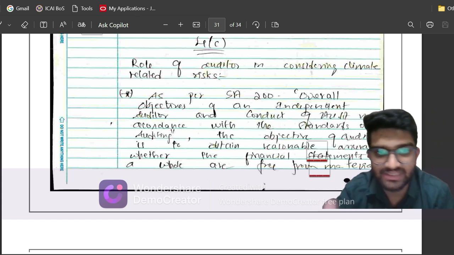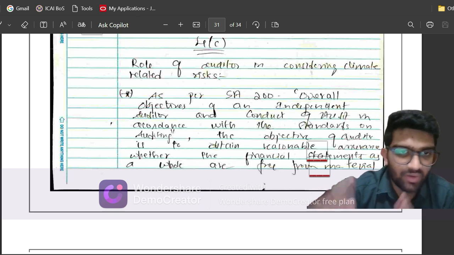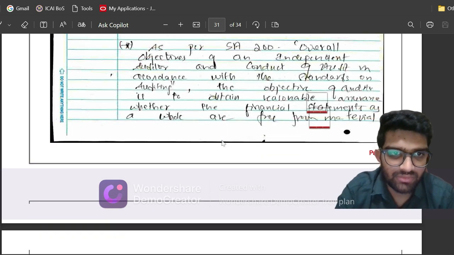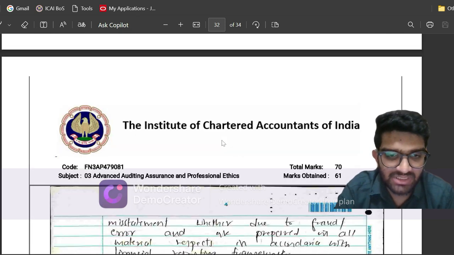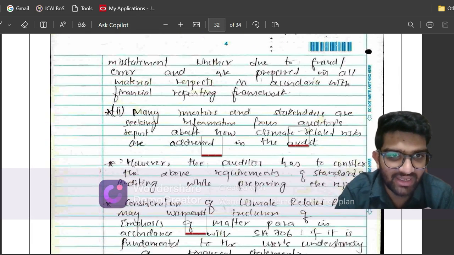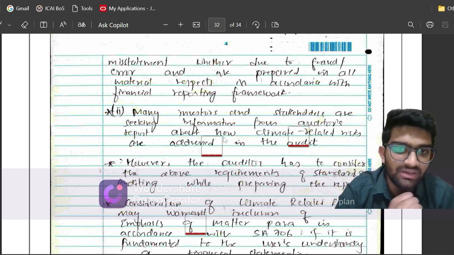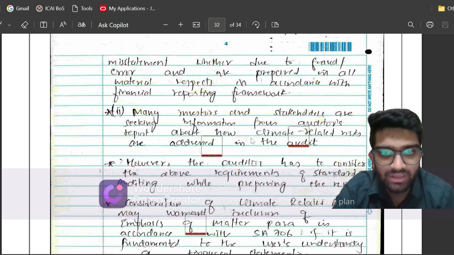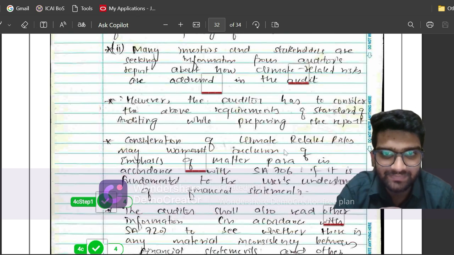So we are getting to the basics. The basic objective of the auditor as per SA 200 is to say whether the financial statements have material misstatement, whether due to fraud or error or not. So first I have given the auditor's overall objective. And second, I have said that though this is the overall objective of the auditor, many investors and stakeholders are seeking information on how the auditor dealt with the climate related risks.